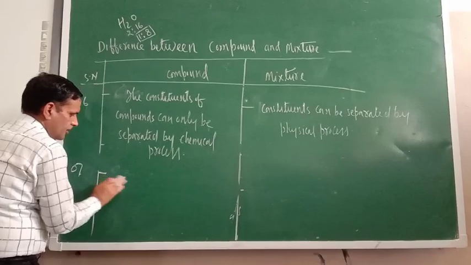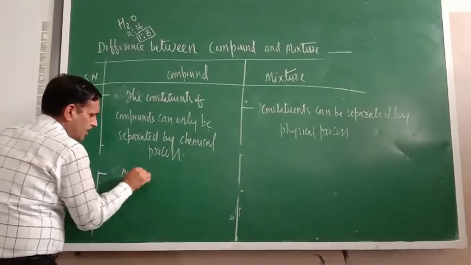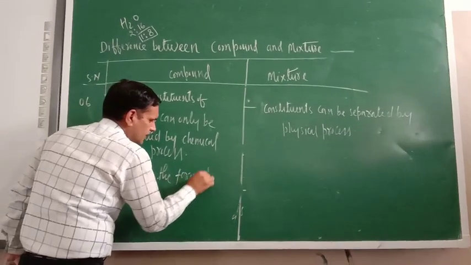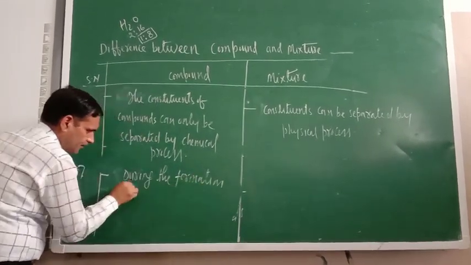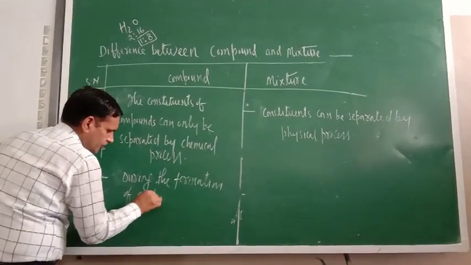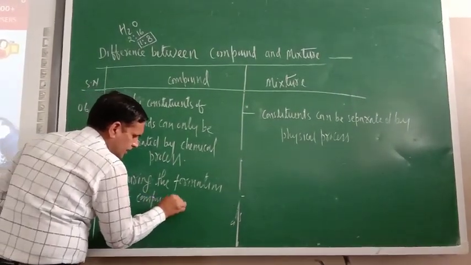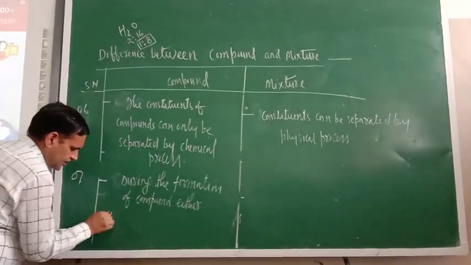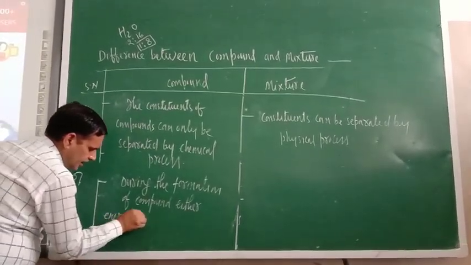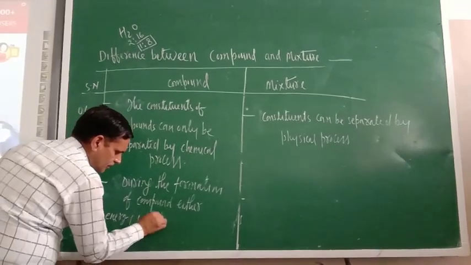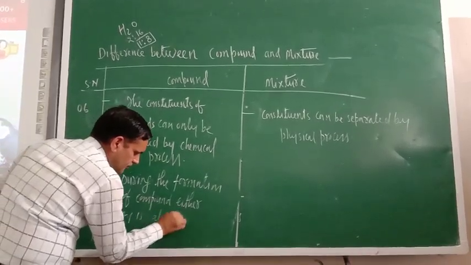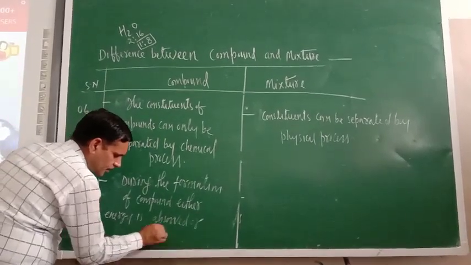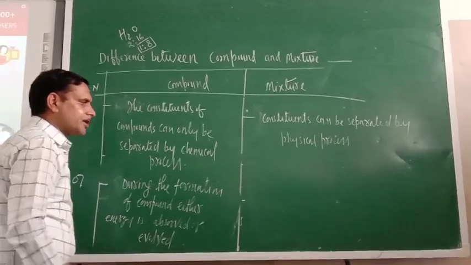Energy during the formation of a compound: during the formation of a compound, either energy is absorbed or evolved.